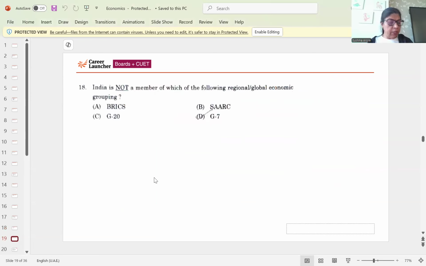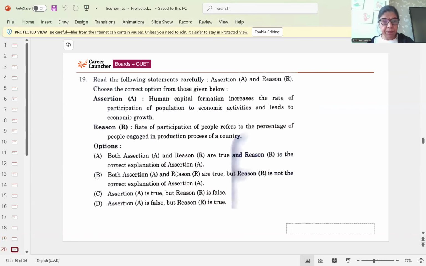Next, we are moving to question 18: India is not a member of which of the following regional or global economic groupings? The answer is G7. India is not a member of G7. This is question number 18. Then we are moving to question number 19.